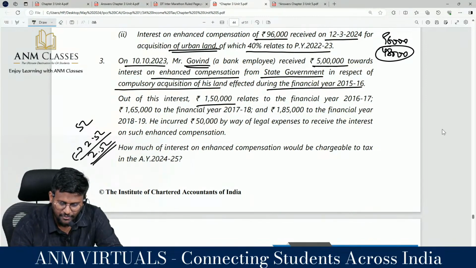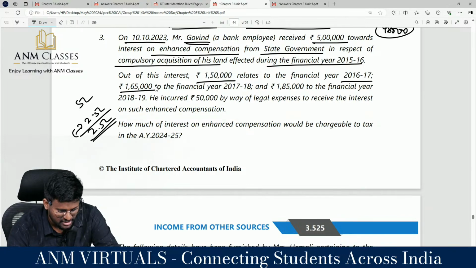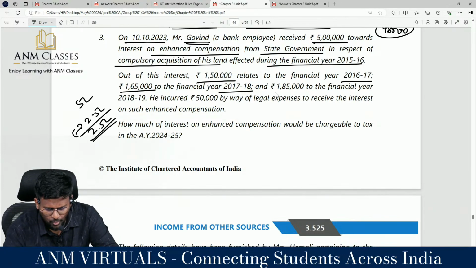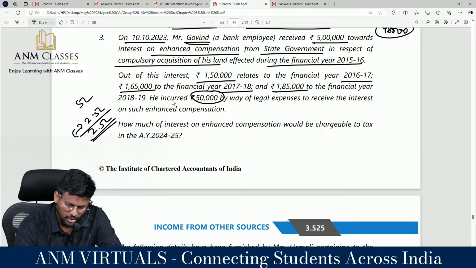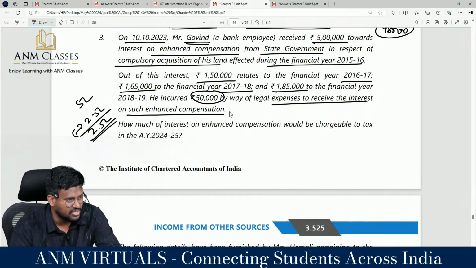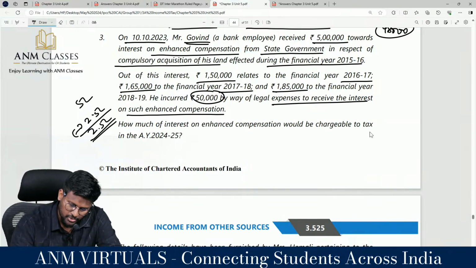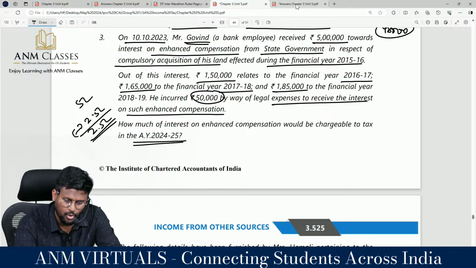Out of the interest, 1,50,000 relates to one financial year, 1,65,000 relates to another financial year, and 1,85,000 relates to another financial year. He incurred 50,000 of legal expenses to receive the interest on such enhanced compensation. How much of the interest on enhanced compensation will be chargeable to tax in the assessment year 2024-25?